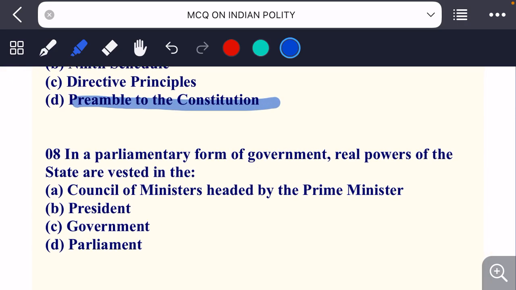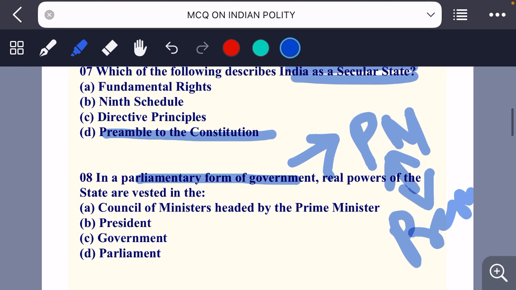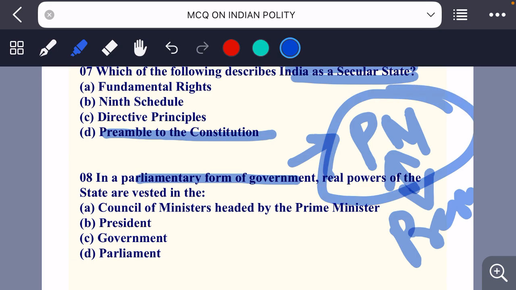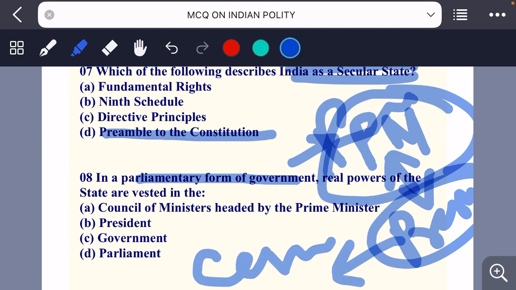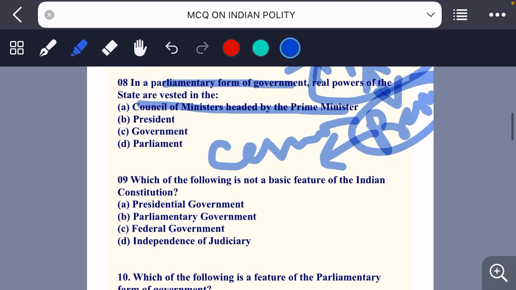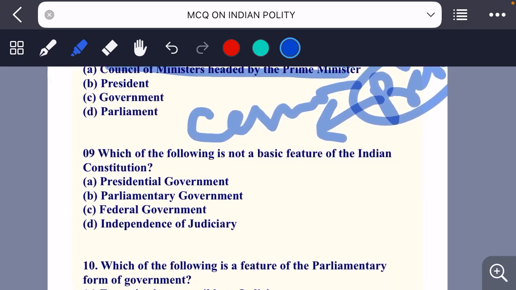In the parliament form of government, real powers are vested in Council of Ministers headed by the PM, President, Government and Parliament. जो कि पार्लियामेंट्री फॉर्म ऑफ गवर्नमेंट है, इसमें प्रेसिडेंट एंड पीएम पावर शेयर करते हैं. But इसमें क्या होता है कि प्रेसिडेंट विथ हिज एग्जीक्यूटिव रियल पावर होल्ड करता है, and the President holds only ceremonial power. कभी किसी को अवार्ड देना है, कुछ हो, वो वही काम करते हैं. So here it is the Council of Ministers headed by the PM. It holds the real power of the state in the parliament form of government.